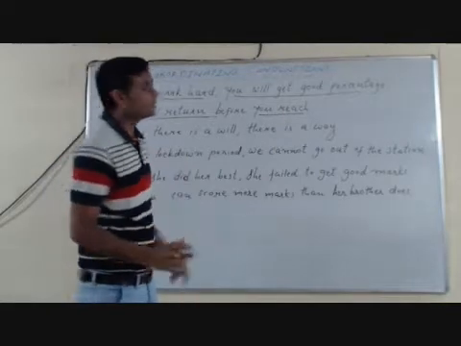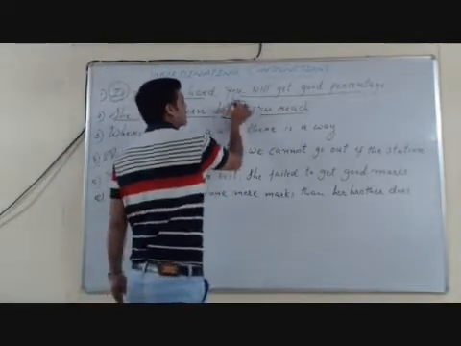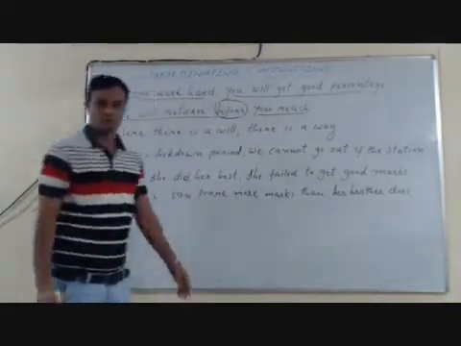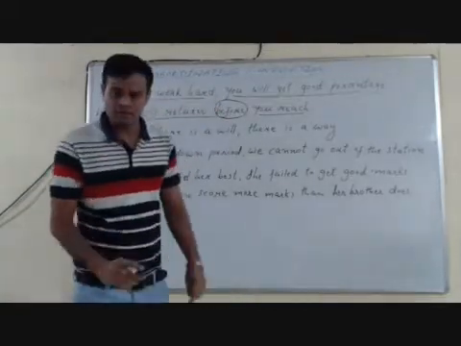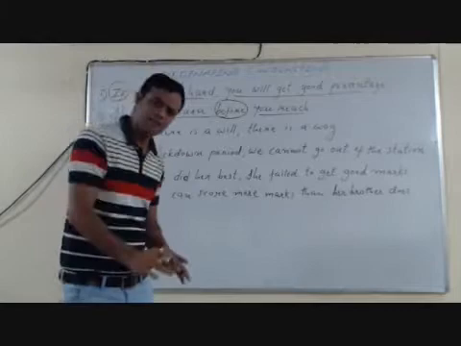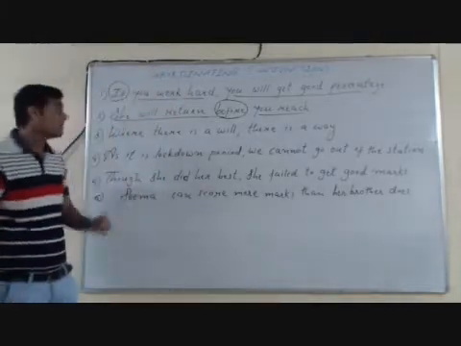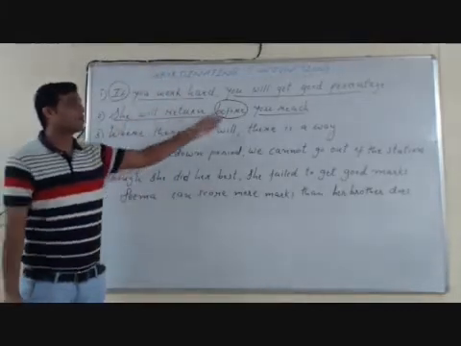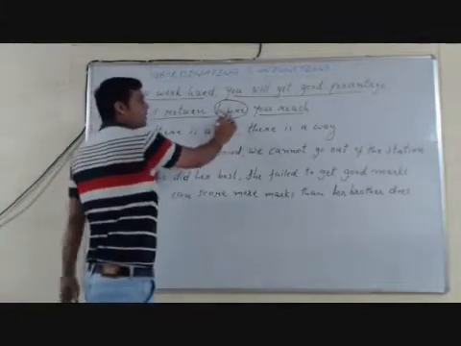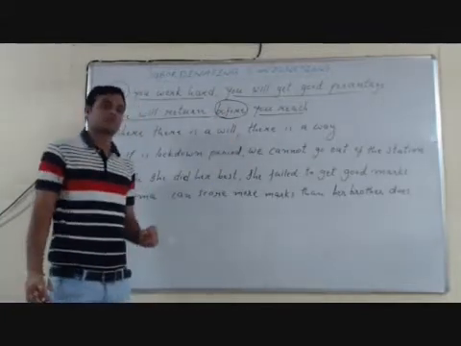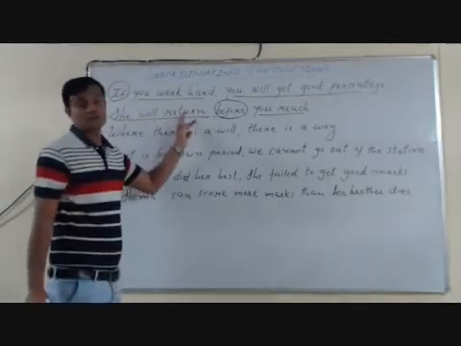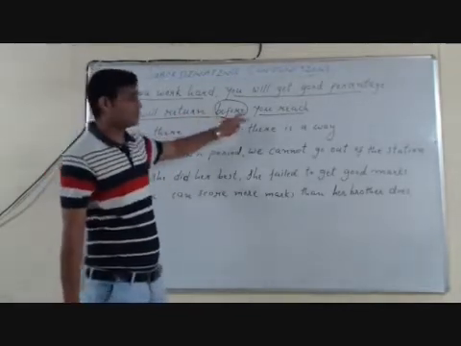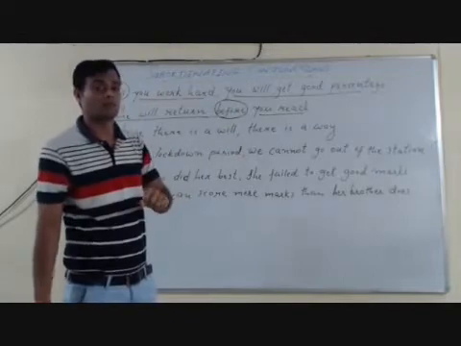Both clauses are joined with conjunction before. So before is also a subordinating conjunction. When you read the sentence carefully, you can understand that here before shows time.